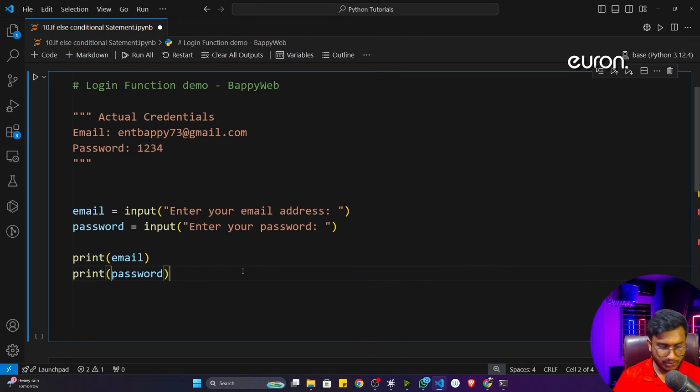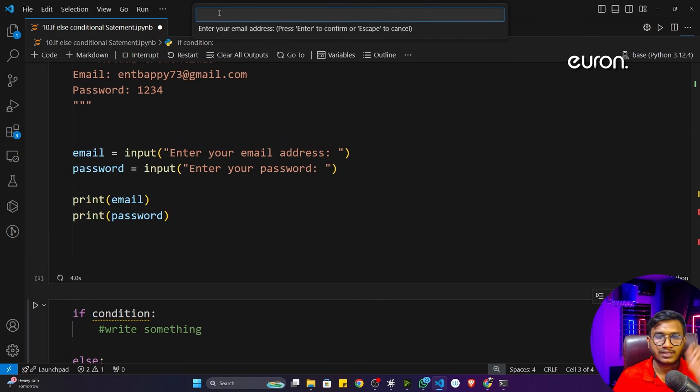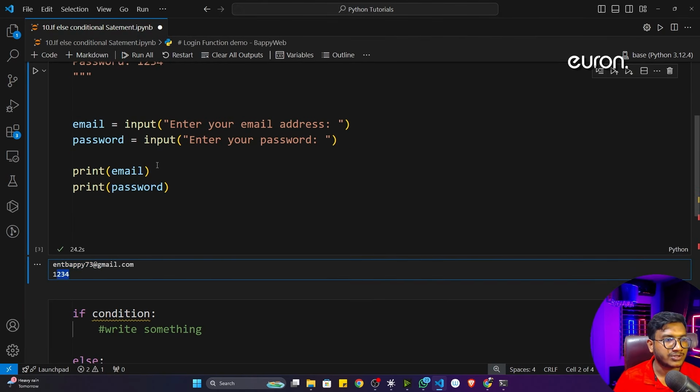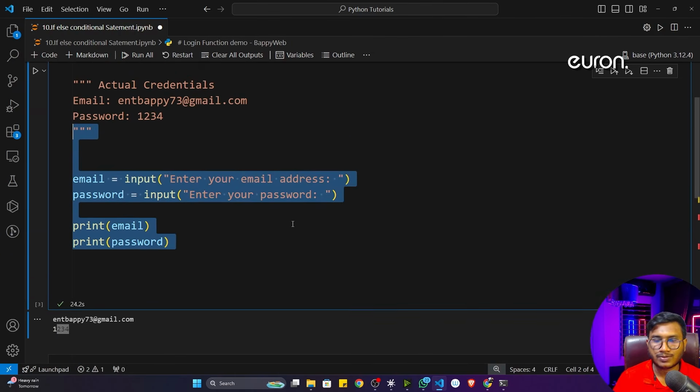Now let's execute the program. Again I can press shift and enter. Now see, the input box is coming here. Now you can pass your email address. Let's say my email address is entbappi. Now if I press enter, I have passed the email, and now it is asking for the password. Let me give the password, say 1234. Now if I press enter again, everything is printing in the console, because I'm using the print function here. That means this code is working fine.